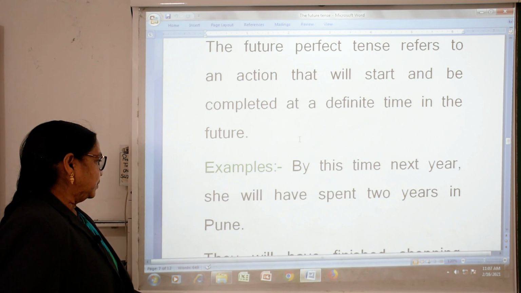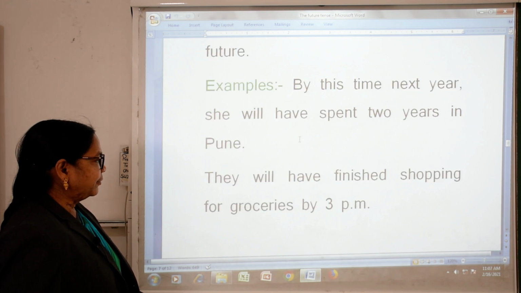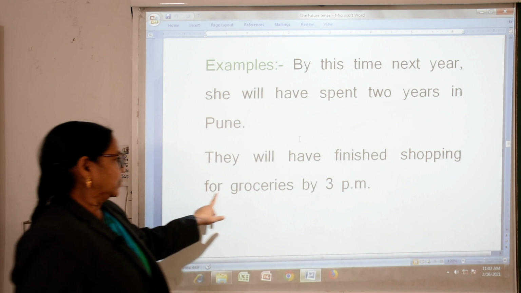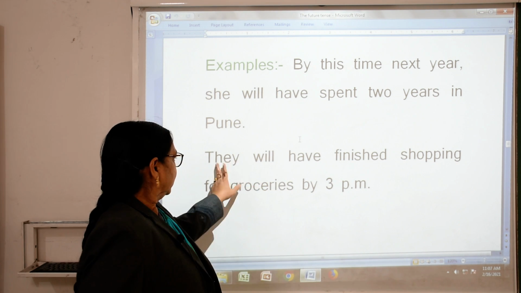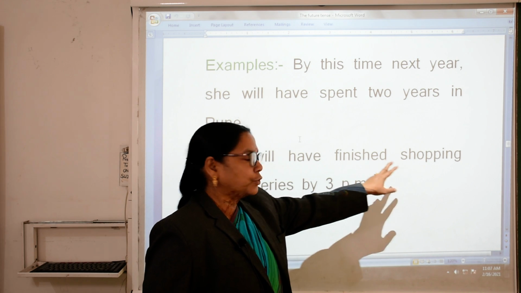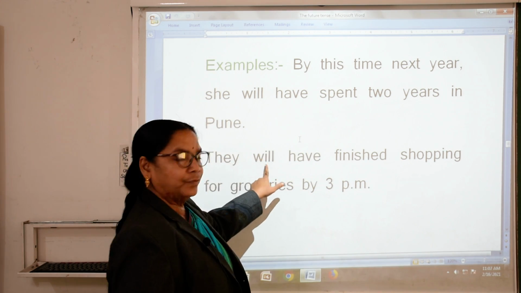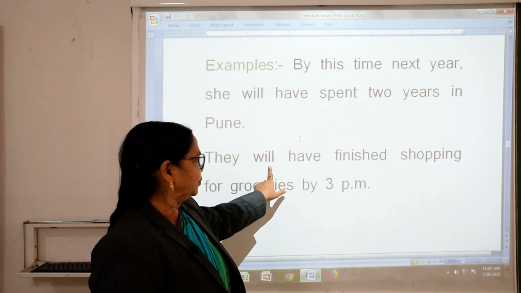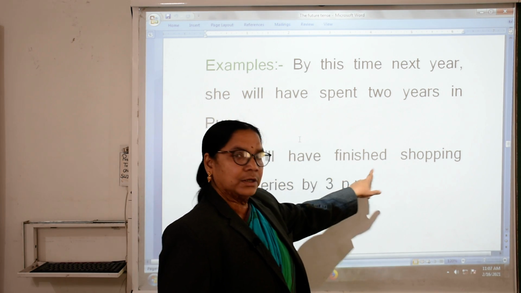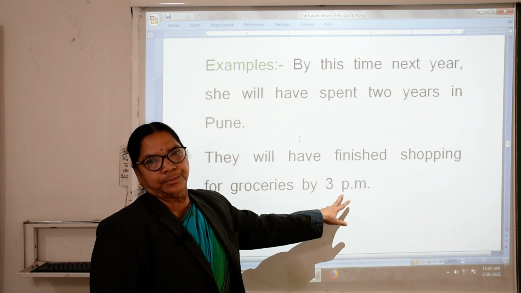Now, they will have finished shopping for groceries by 3 p.m. They will have finished shopping. See, they will, that is future, have finished shopping for groceries by 3 p.m.